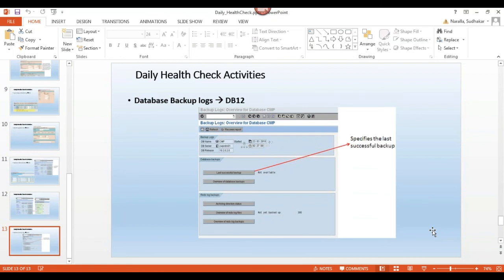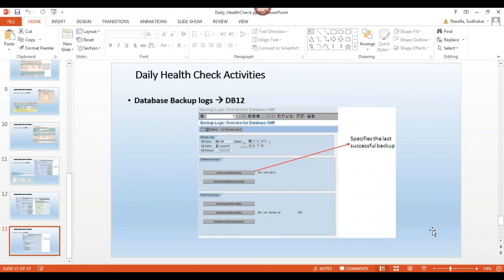Portal 7, right. So go to PAM, product availability matrix, okay. There you select the SRM 7.0 in the product availability matrix.